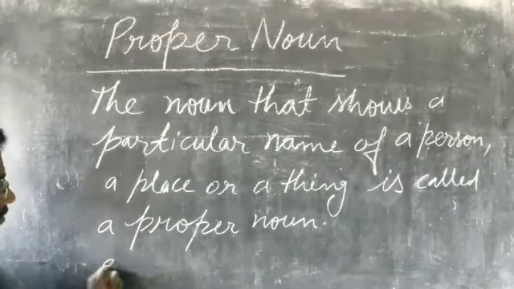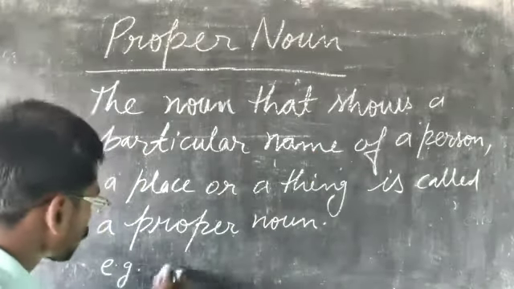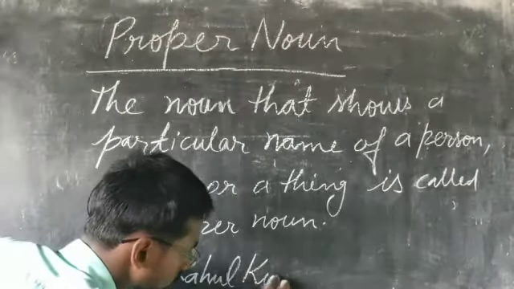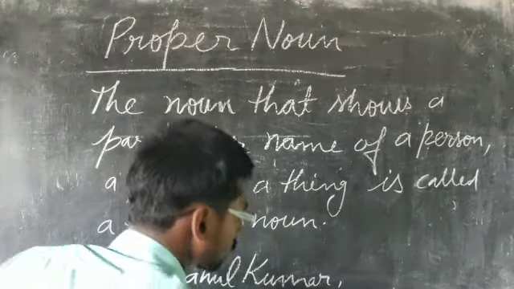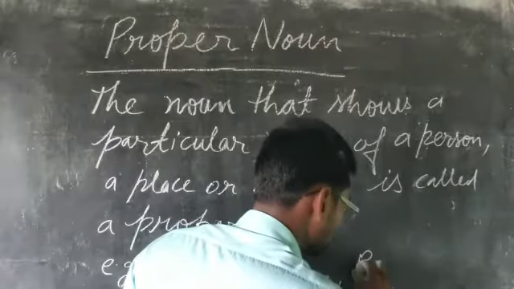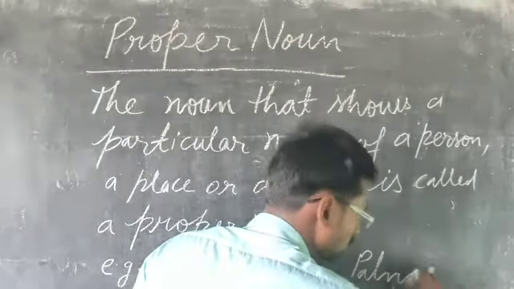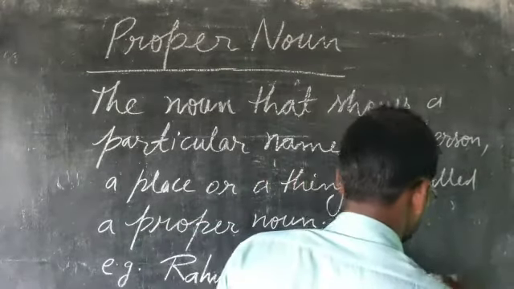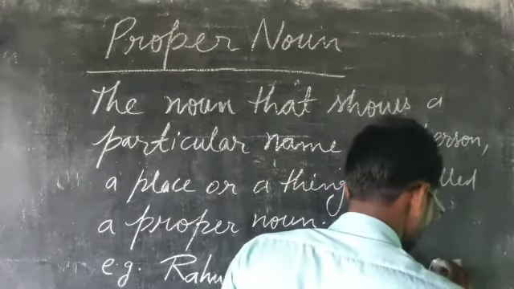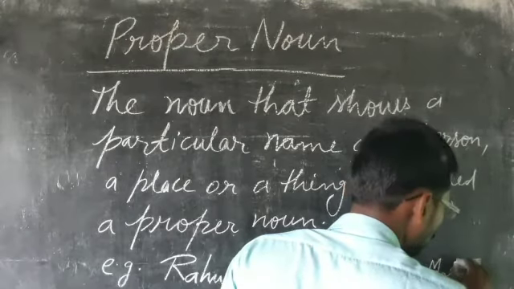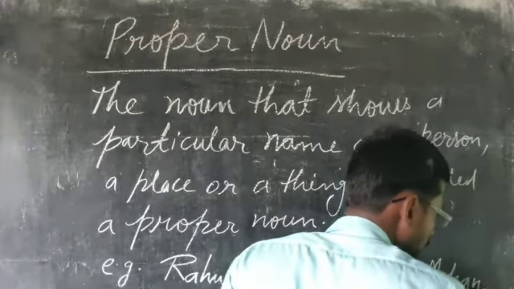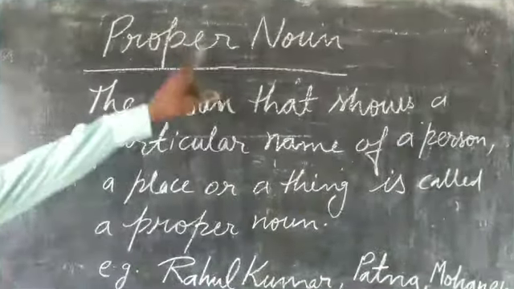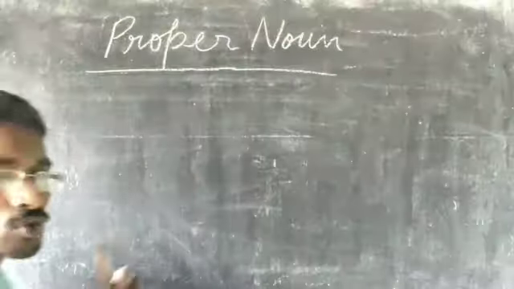As for example, this is Rahul Kumar. So my name is also a proper noun. Patna is the name of a place. Mohan is the name of a boy, etc. These are the examples of the proper noun. Now look at the rules of the proper noun.